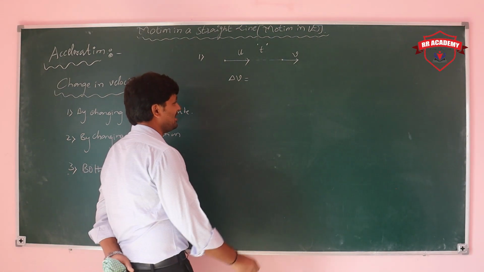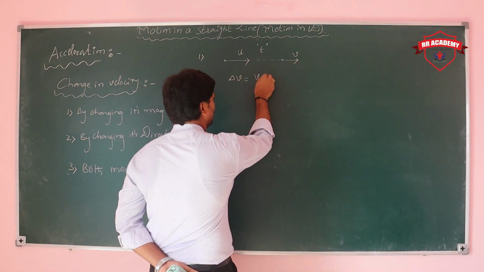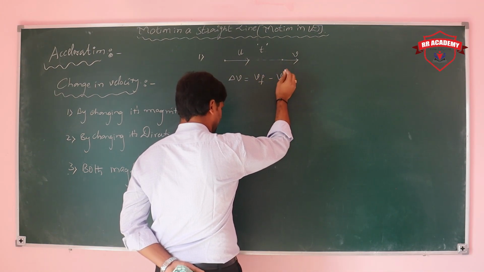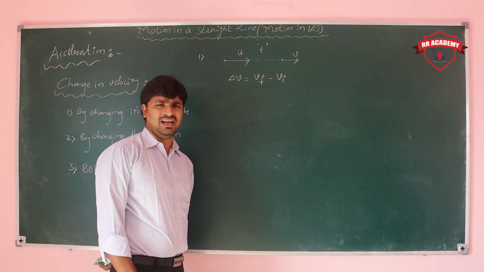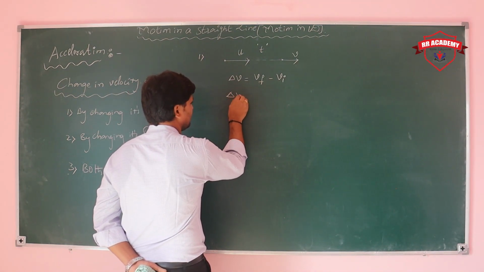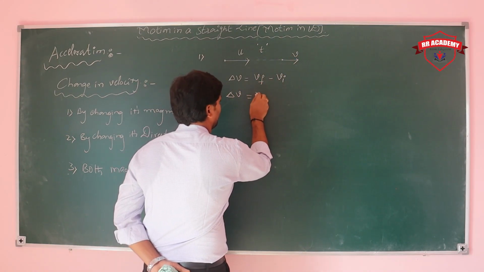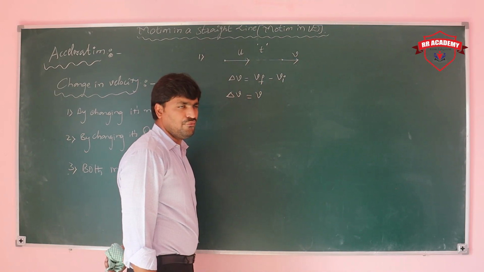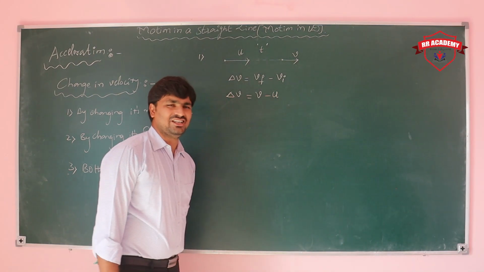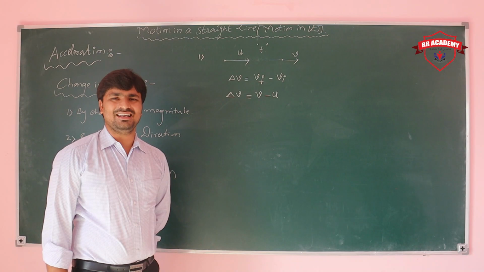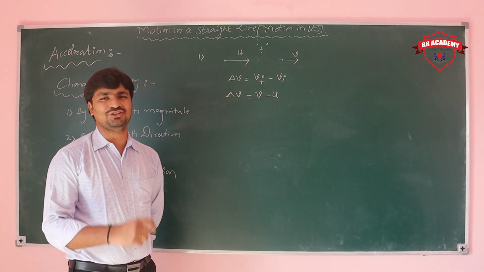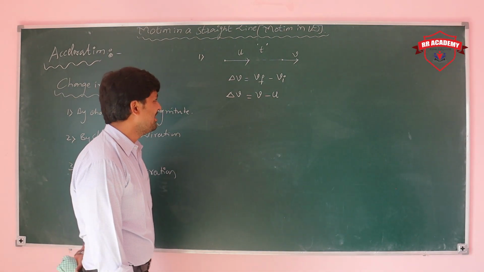How does the magnitude change? We simply take final velocity minus initial velocity. Change is always final velocity minus initial velocity. Final velocity is v and initial velocity is u. So the change in velocity is simply v minus u. In this condition, only the magnitude changes.